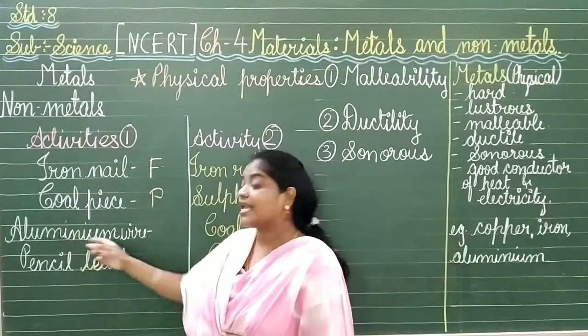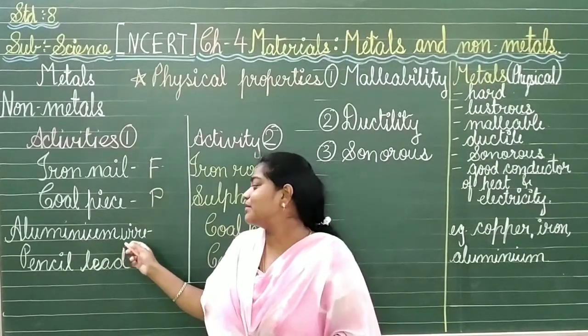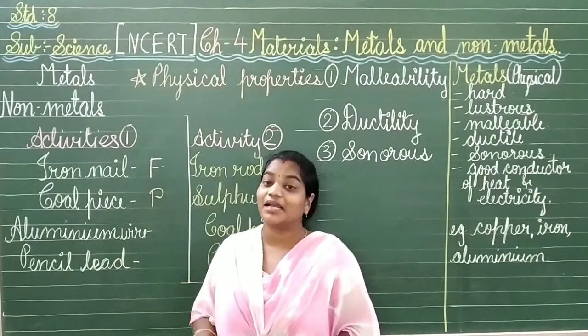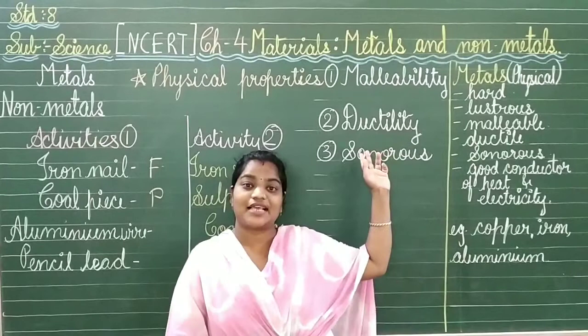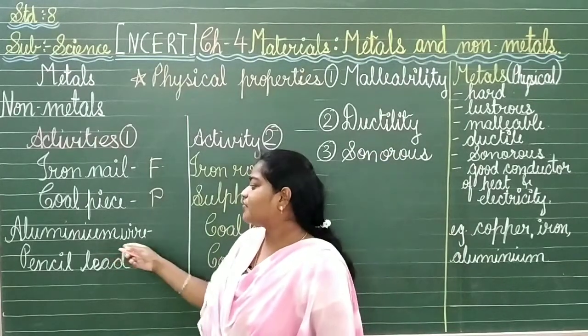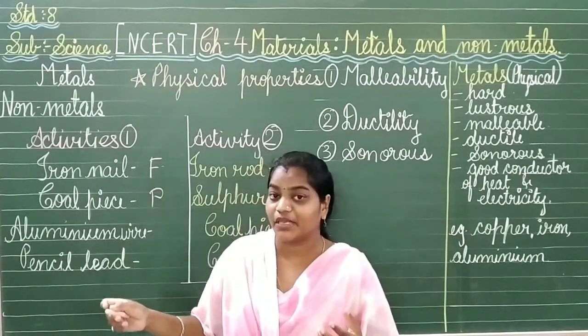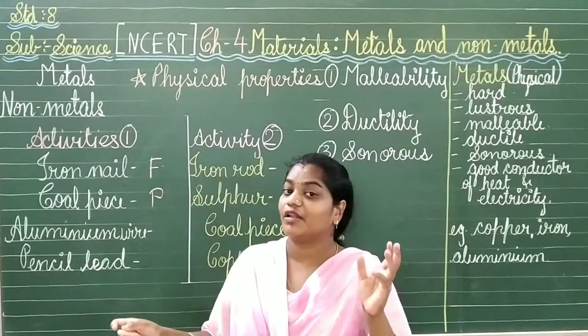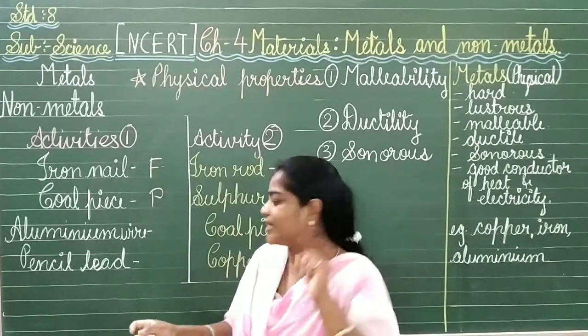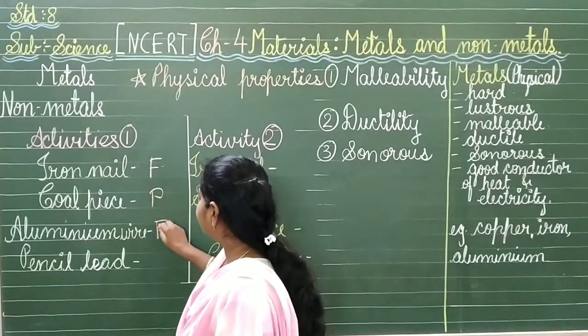Next one we have is the aluminium wire. When it is mentioned it is wire, it means it would be the metal. We know that the properties say like that. So aluminium wire when hammered, again it will be converting into flattened or will be pieces? Yes, you are correct. It is flattened.